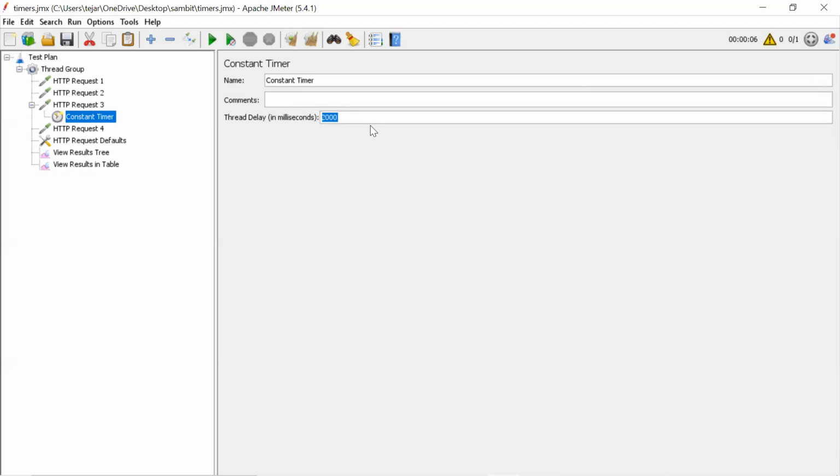But if we run our load test with 2 seconds constantly, request after request the load will be the same. Before the timer and after the timer, all things will come in the same place. So to make it more realistic, we will add a random timer.